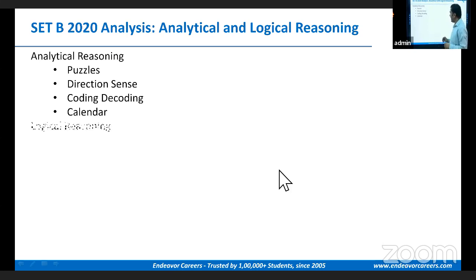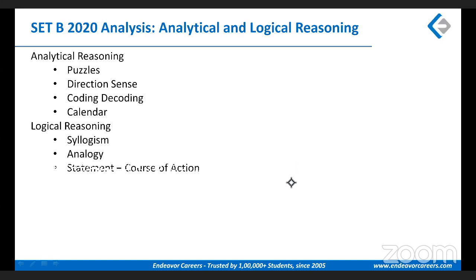If you look at logical reasoning, it covered syllogisms, analogy, and statement course of action. Around 10 to 12 questions were from analytical reasoning, depending on the day, and there were around 4 to 5 questions on the logical reasoning section. More or less the paper pattern was the same.